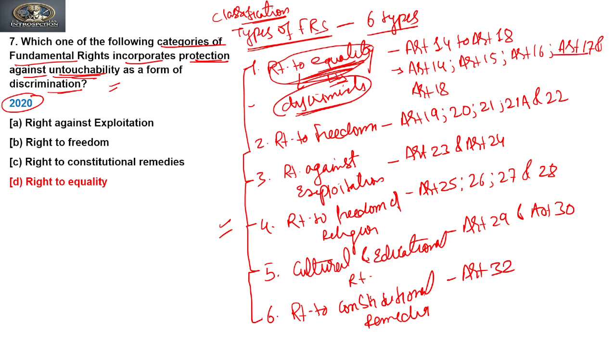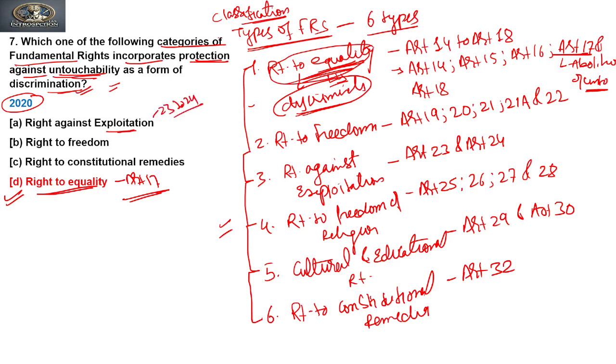And particularly Article 17 of the Constitution talks about the abolition of untouchability, right? So right to equality, particularly Article 17, talks about protection against untouchability as a form of discrimination. The right against exploitation includes Articles 23 and 24, right?